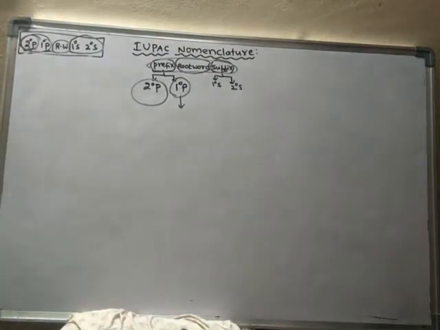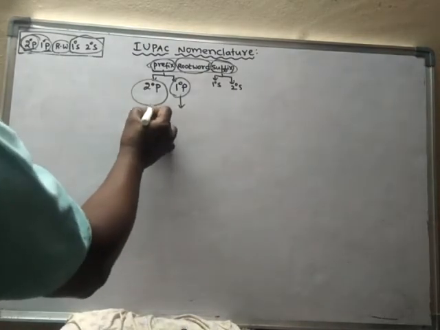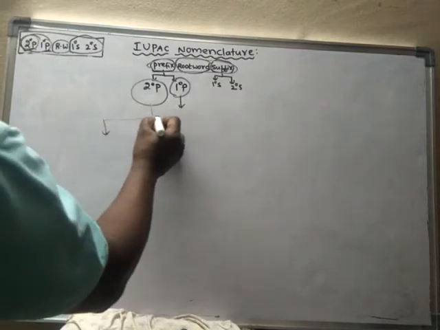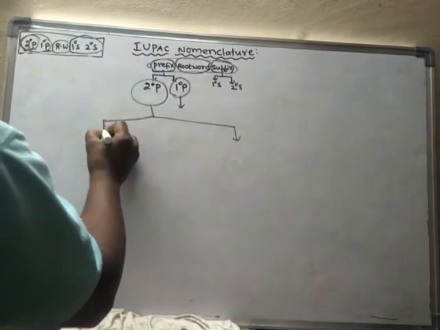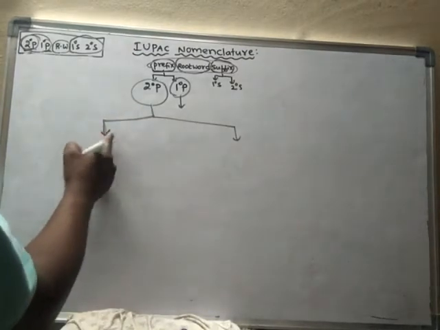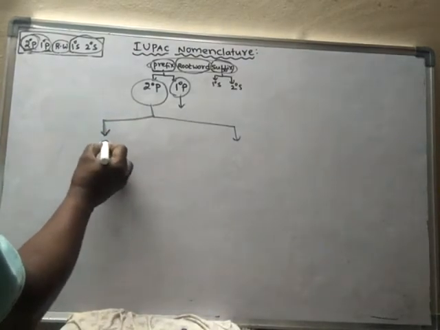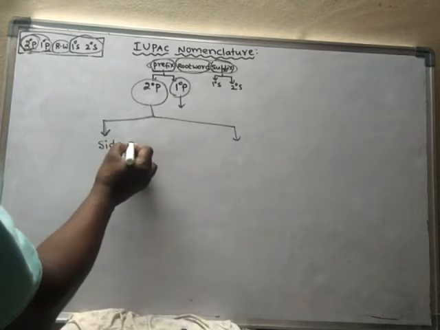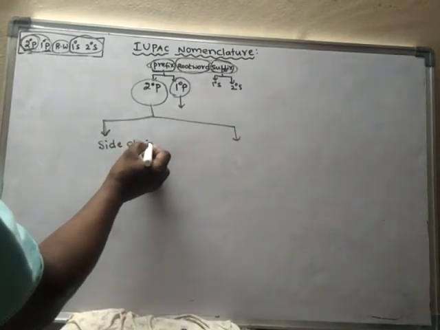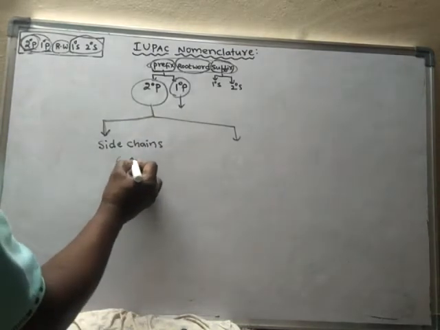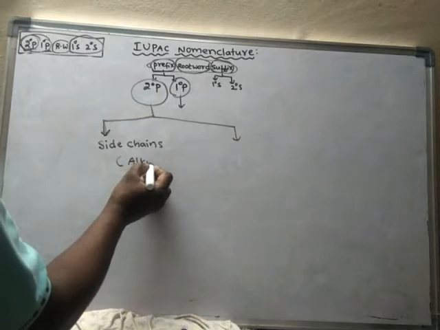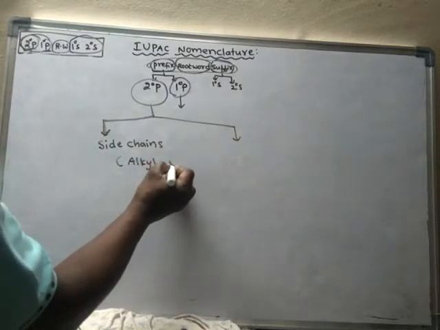Actually, secondary prefixes are of two types. One type of secondary prefix is called side chains. They are also called alkyl groups.